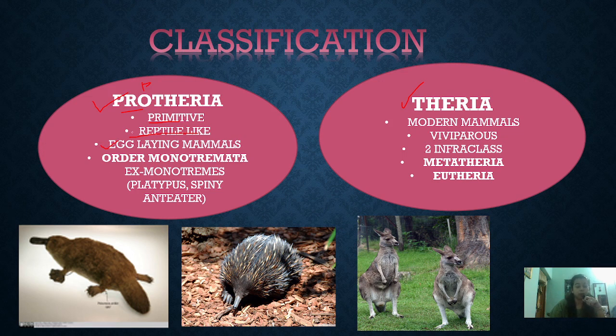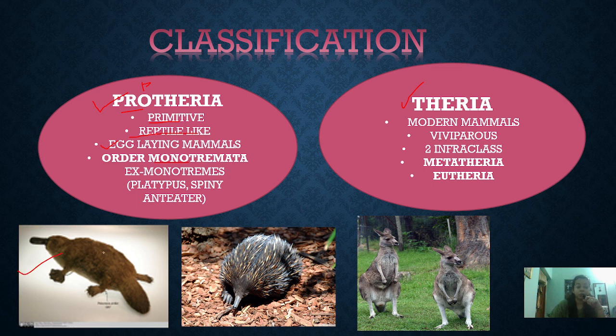As I have told you, mammals usually give birth to young ones, but as they are the primitive mammals, they show certain features like those of reptiles. That's why they are known as primitive, reptile-like, egg-laying mammals. Under the Monotremata are included the monotremes. This is the monotreme, the platypus, which is the best example.